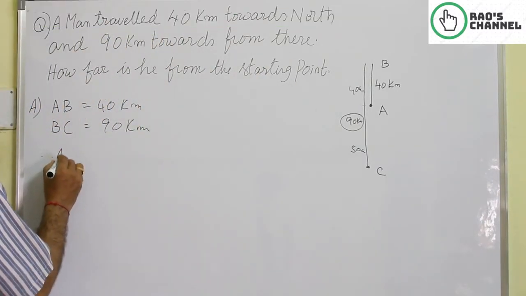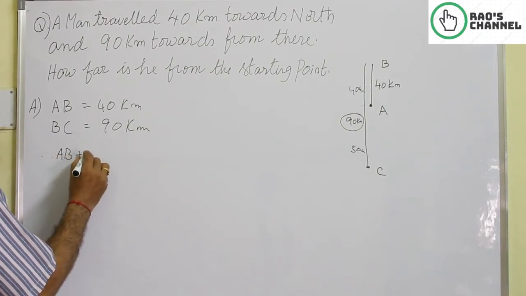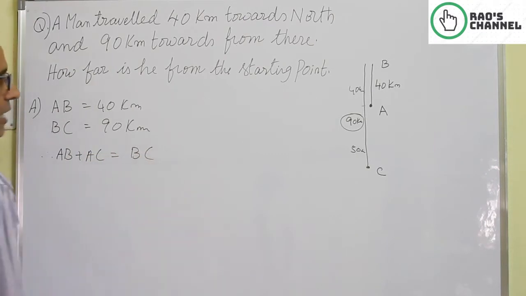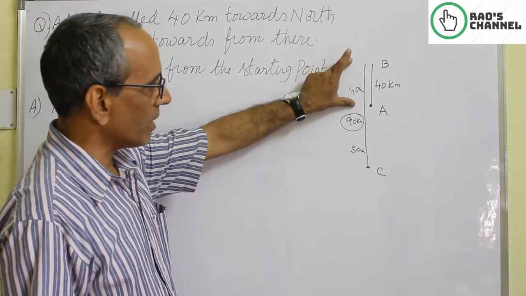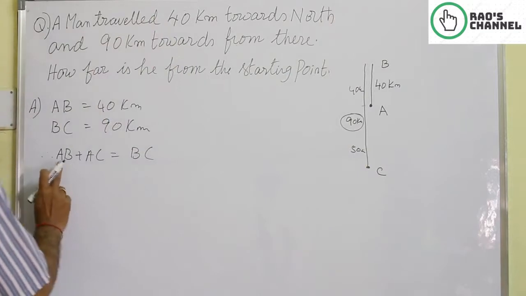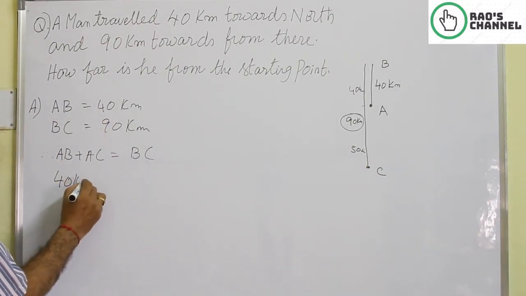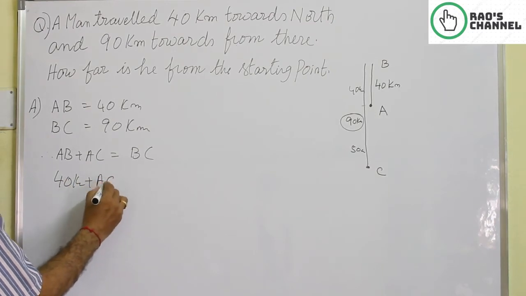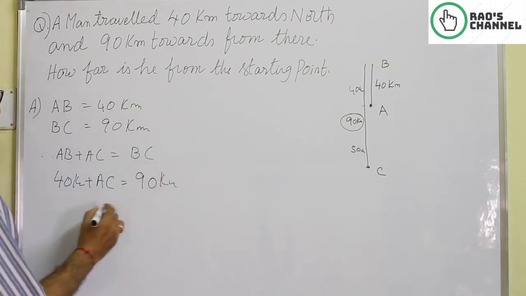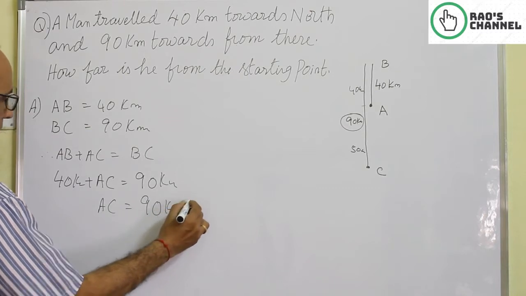Therefore, AB plus AC together is called BC. I showed, this is the AB part, this is the AC part, together BC part. Let me write AB value under AB, that is 40. And AC I want. I know the BC also, 90. Now we can get AC by transposing 90 towards the right side.